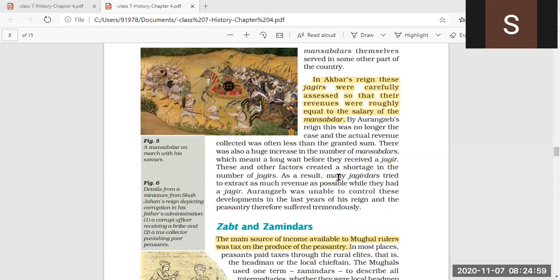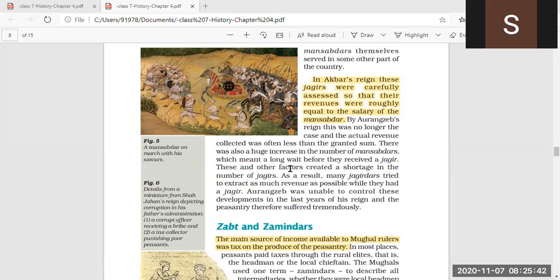Now, by Aurangzeb's reign, this was no longer the case, and the actual revenue collected was often less than the granted sum. By the time Aurangzeb came to rule, the revenue actually being collected was much less than the salary asked for by the Mansabdars.